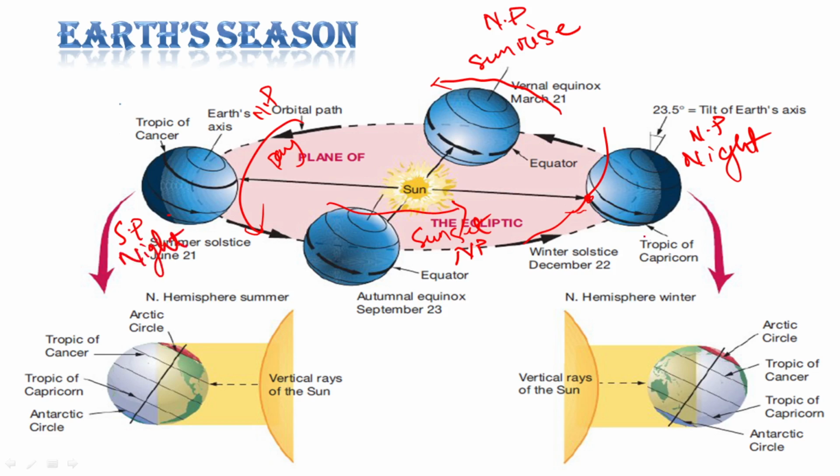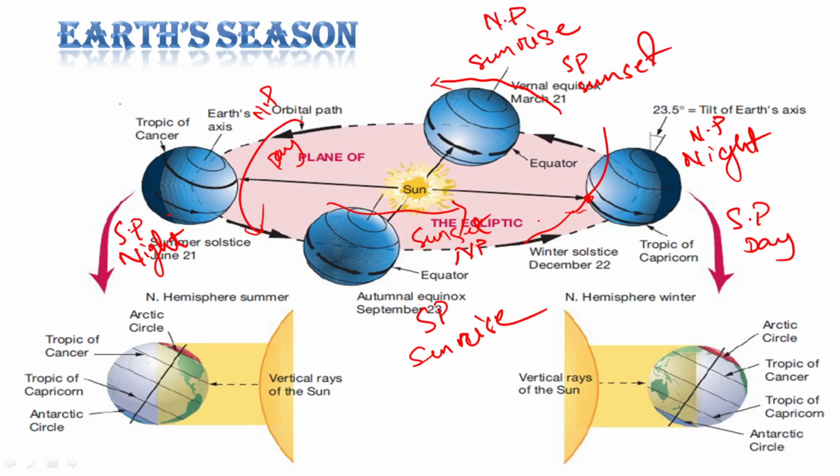Here the southern pole is getting solar insolation, so it is southern pole day, right? From day to night it is southern pole sunset, and it is southern pole sunrise, right? So these are the changes in the polar region. You have to remember all these things that I have told.